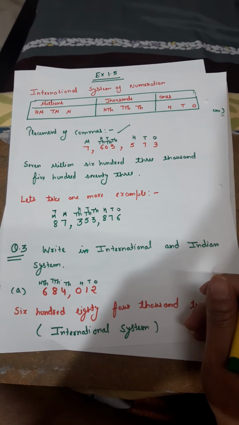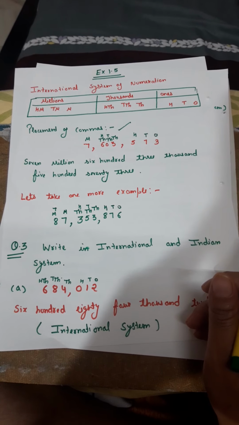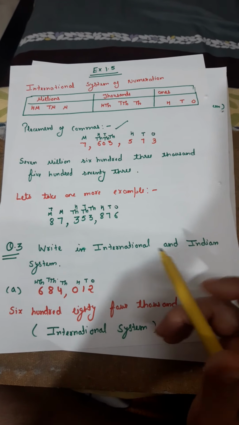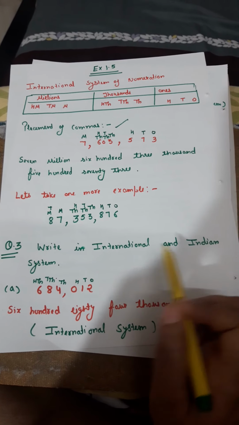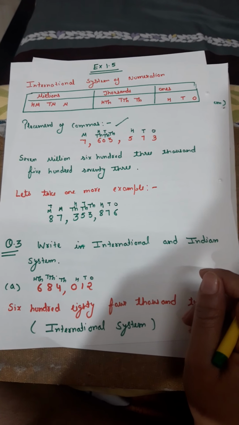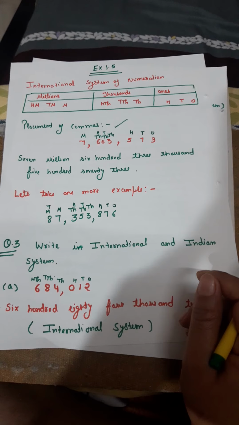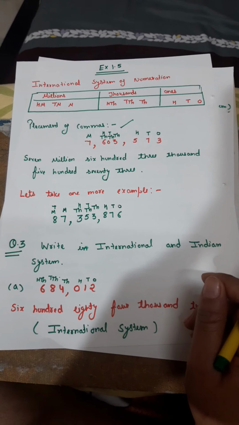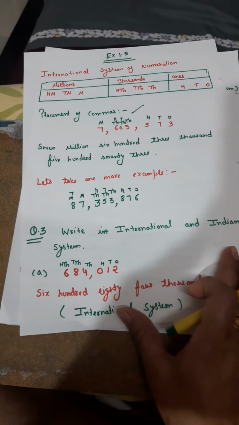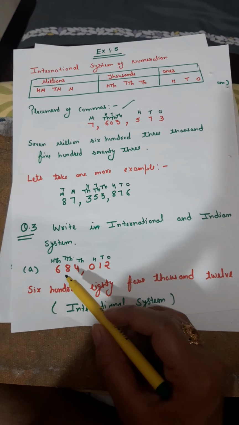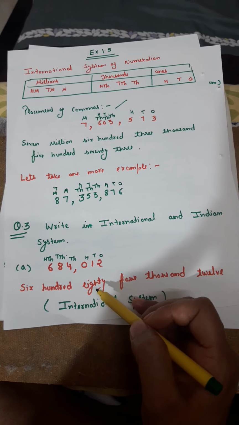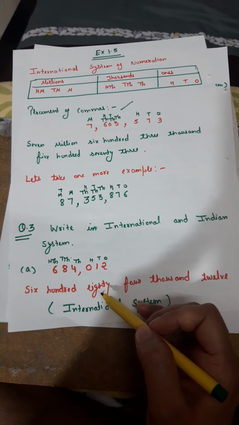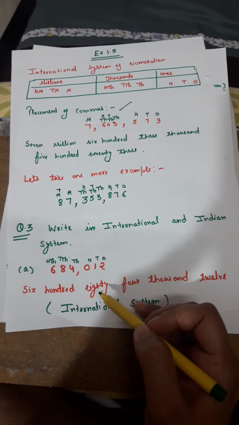Now, going back to question number 3 of your exercise 1.5. In this, you have to write the number in the international and Indian systems, in both the systems. The number in the A part is 684012. So we have to write this number in the international system as well as the Indian system.